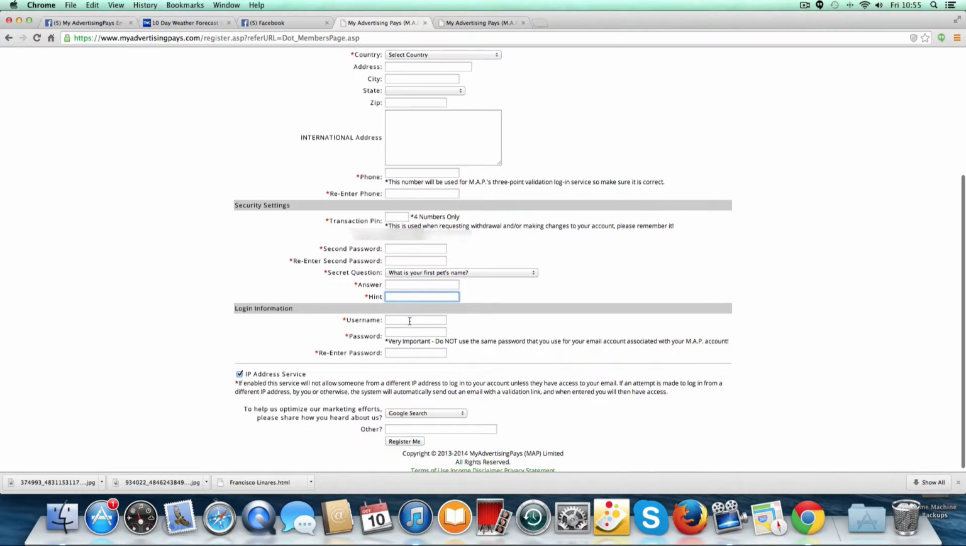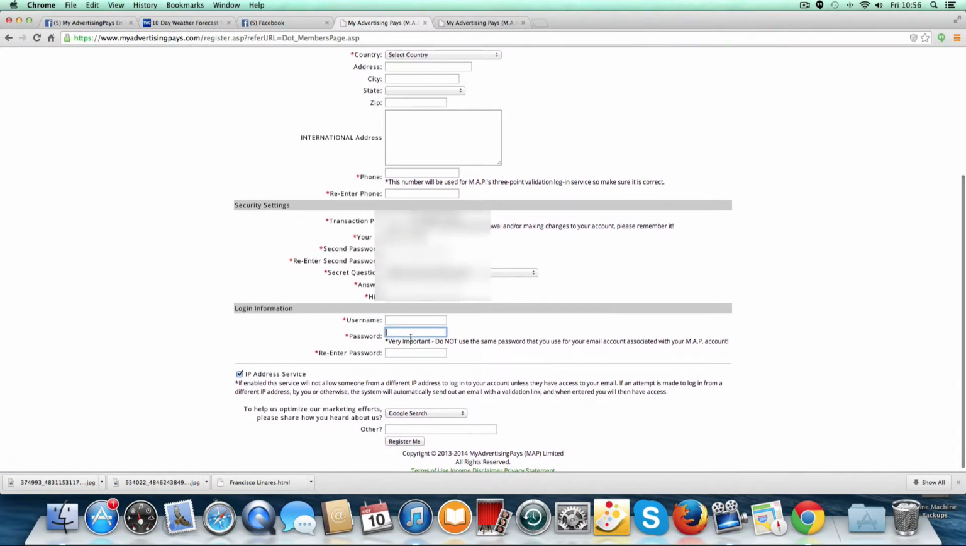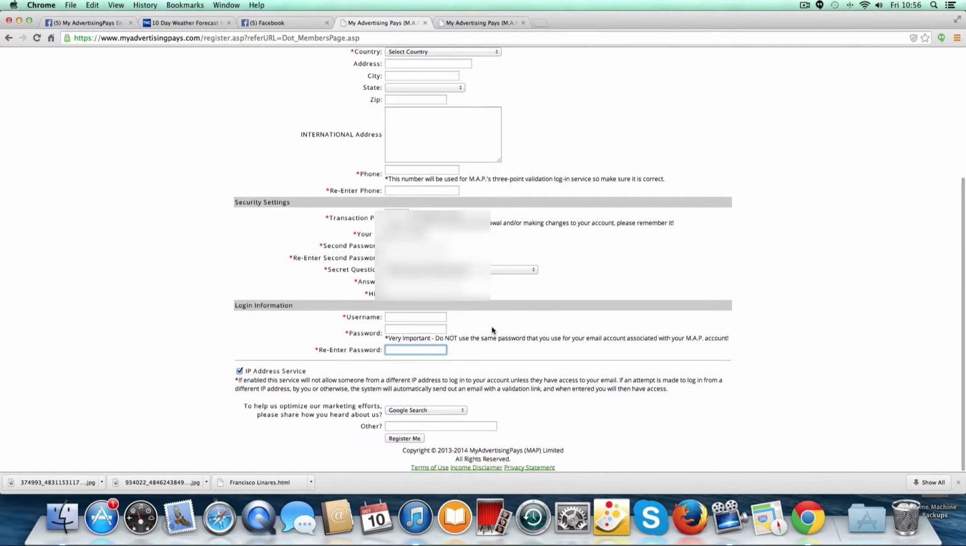Then in here, username. I put Frank Linares, but you can use whatever you like. Now you have to put your first password, and then put your first password again. All these details, guys, put them in a safe folder where you can use them later, because sometimes you forget things. I do sometimes.